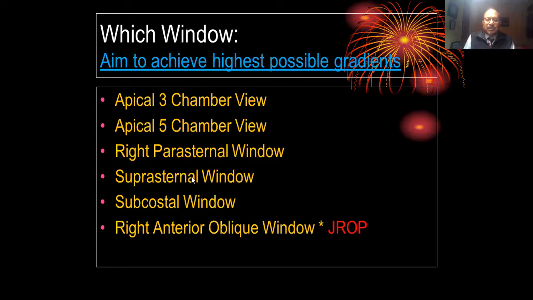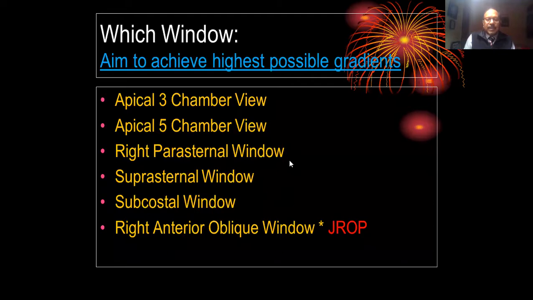In suprasternal window, we put a pillow behind both the shoulders. In right anterior oblique view, we just put a pillow behind the right shoulder alone, so that the right shoulder is tilted up and the neck is extended, and then we take the suprasternal view. And believe my words, a number of times we got a much better gradient as compared to the rest of the windows.